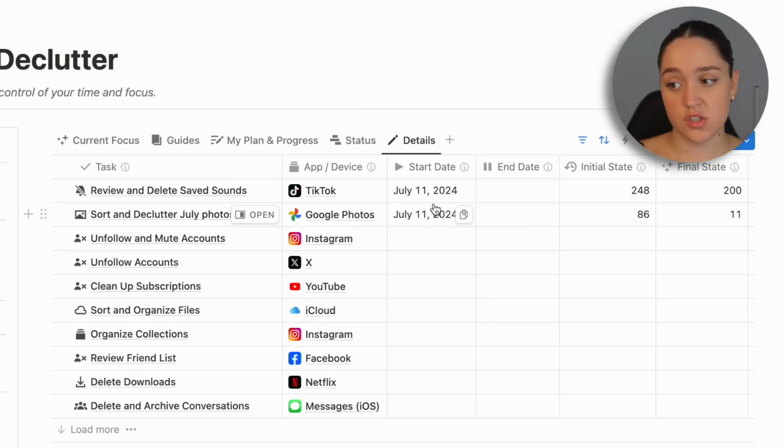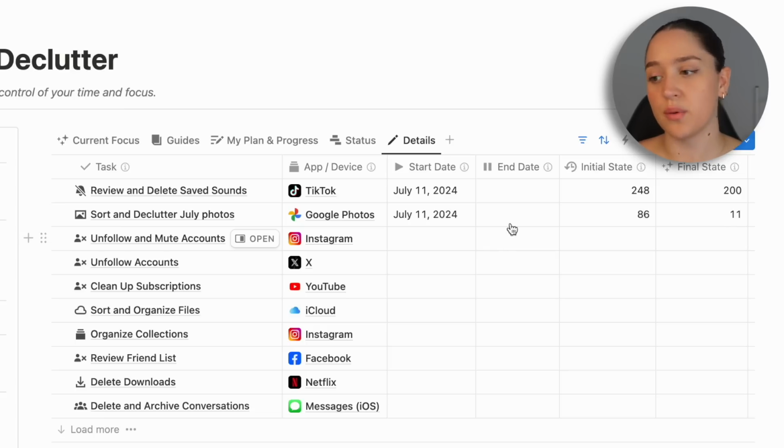And we also have the start date and the end date to track how long it took you to do something. I would also recommend filling that out to get the most out of this template, because there are a couple of views here which are sorted by the end date or the start date. So if you can, fill this out, but if not, it's not going to make your template less useful.